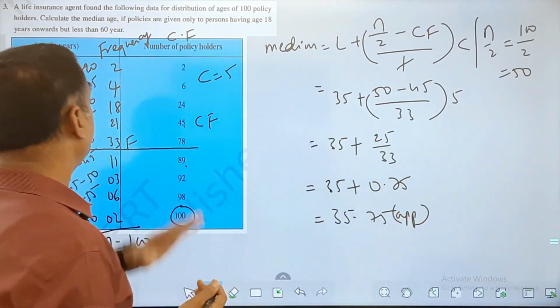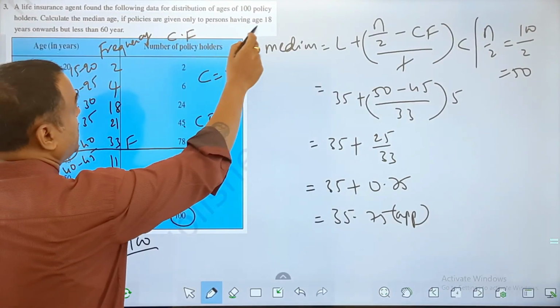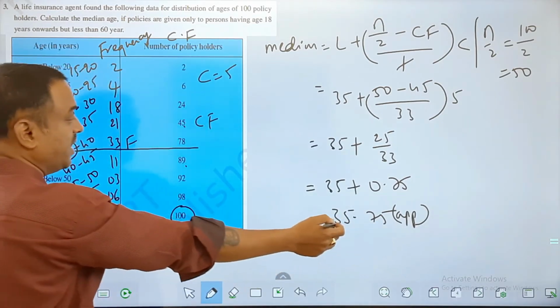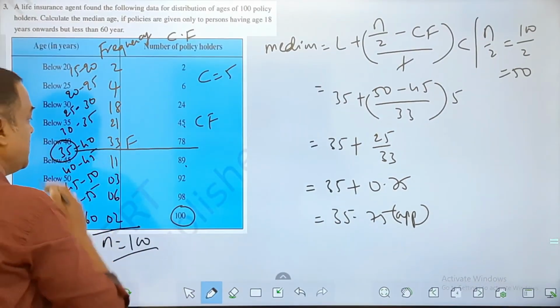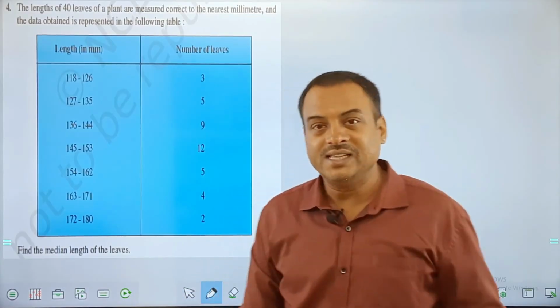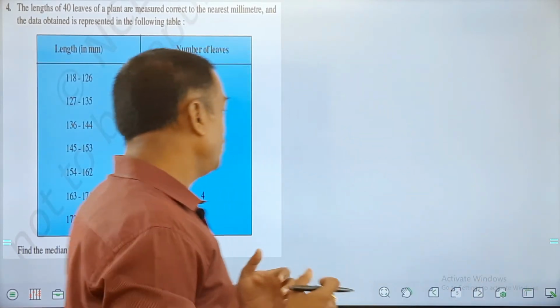And finally, the conclusion what you should write: if the policies are given only to personnel from age 18 to 60, what is the median value? The median value will be 35.75 is the answer for us. Okay, all of you? So that is how we do this question. Let us do the next question, friends. That is your exercise 4, fourth question of the exercise.